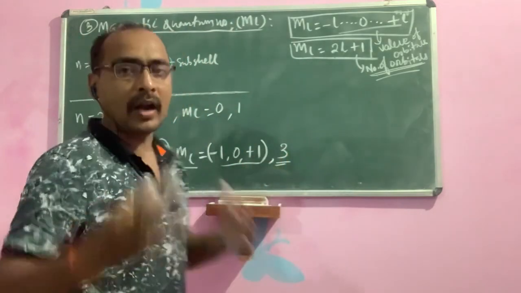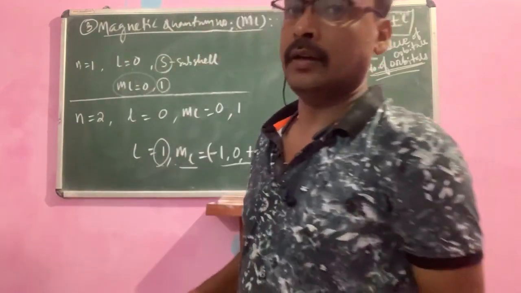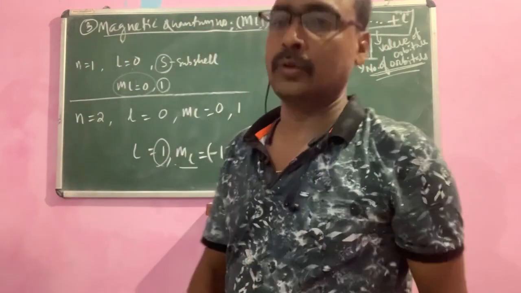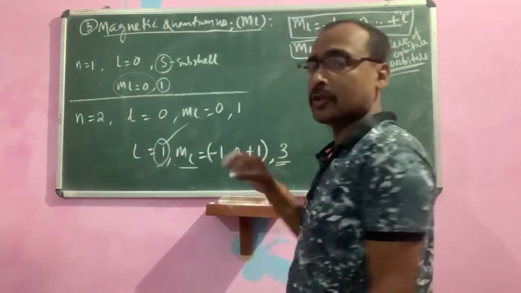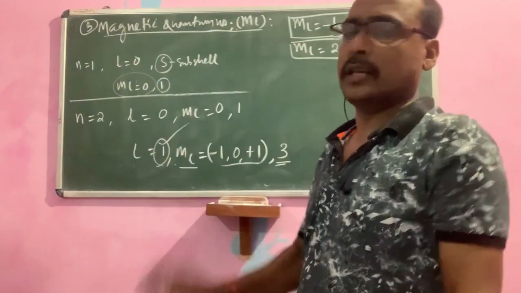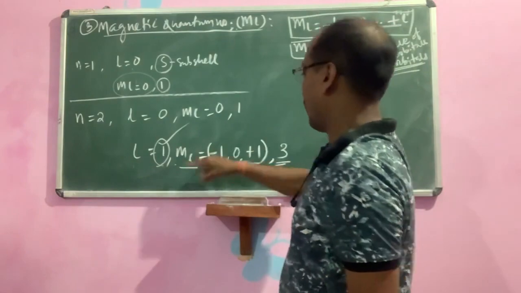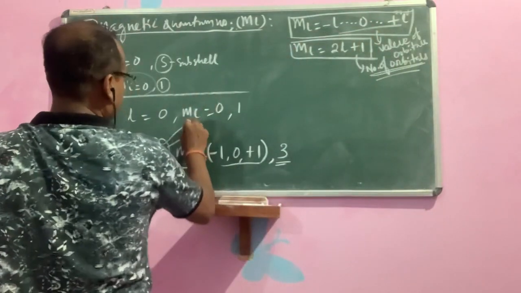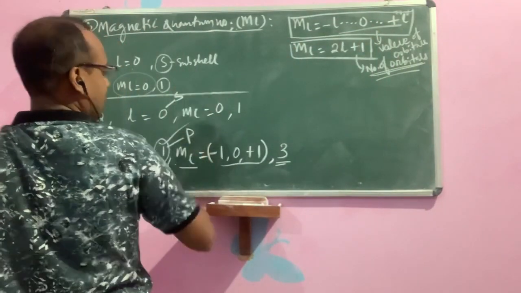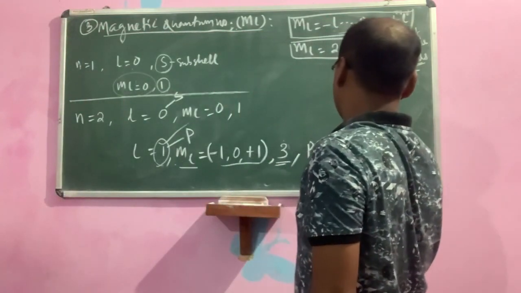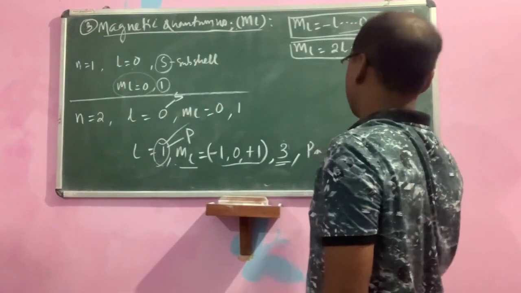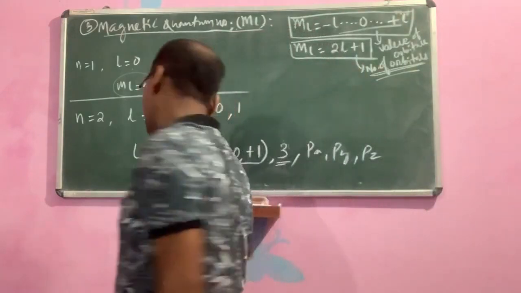What is the azimuthal value for L is equal to 1? The azimuthal value is P. There are 3 orbitals of P, P having the 3 orbitals. So L is equal to 1 means P, and L is equal to 0 means S. So P having 3 orbitals. What are the orbitals? Px, Py, Pz, like this.